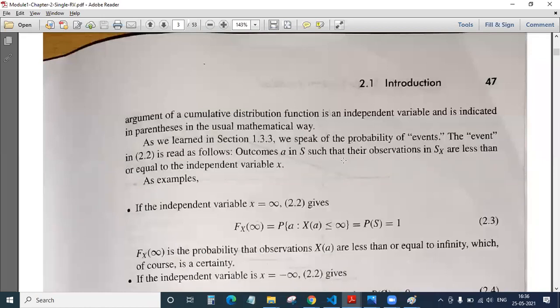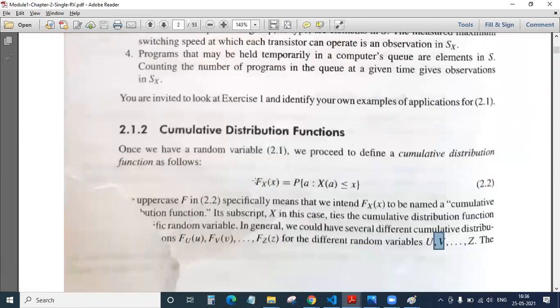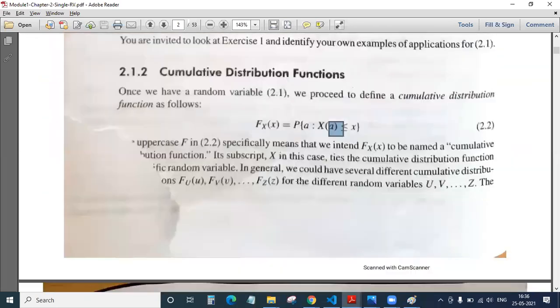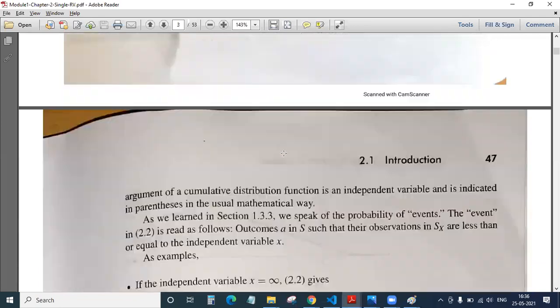Yes, let us move ahead. I hope you understood till here. This equation is clear. So your CDF depends totally on your X of A. This X of A must always be less than or equal to small x. What is this A? A is an event. So you remember this equation. If you cannot remember, please note it down somewhere.